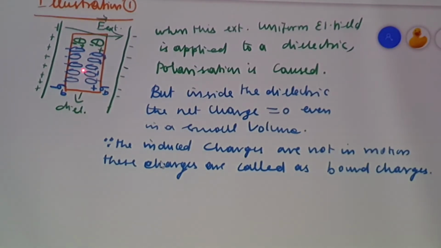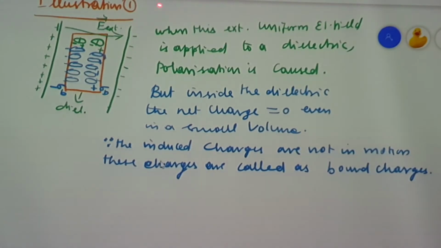The charges never move, but they are made to align in one particular direction. So we can say the dielectric is polarized when it is placed inside an external electric field. But the net amount of charge inside the dielectric is equal to 0, even if you consider a small volume.